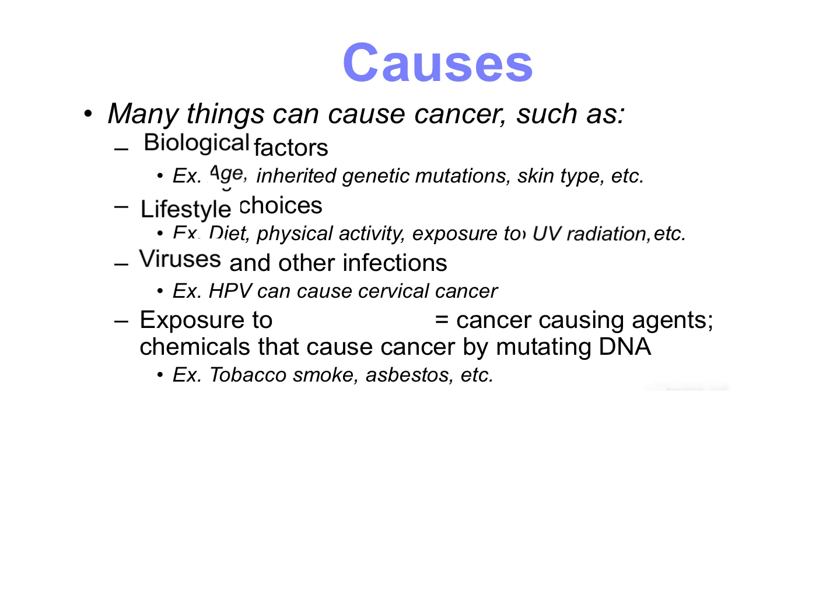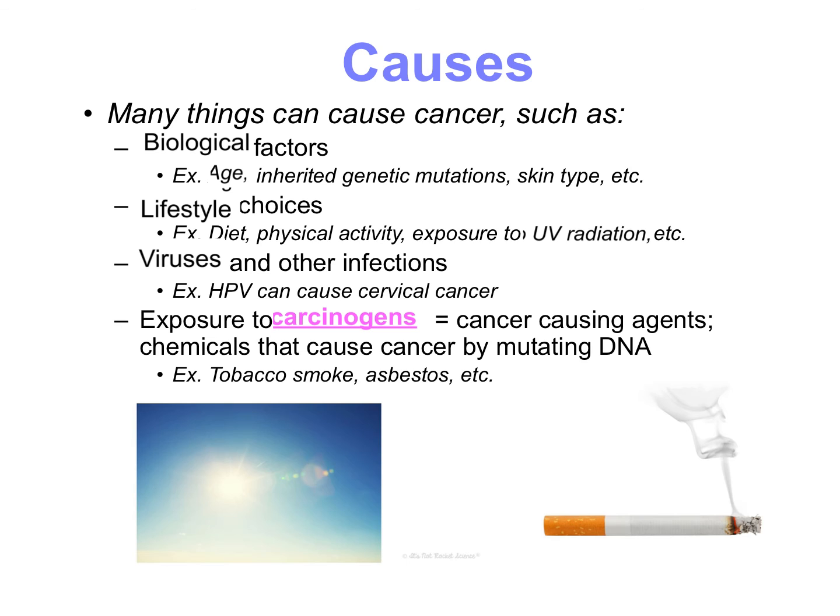And then lastly, our last factor is exposure to carcinogens. And this big long word, carcinogens, means cancer-causing agents. And these are chemicals that cause cancer by mutating the DNA. So just like UV radiation, carcinogens is the category for this. So it can be things like tobacco smoke, asbestos, sunlight. Any chemical that causes cancer is a carcinogen. And so I've included pictures here. We have sunlight for UV radiation, cigarette smoke, and there are many, many others. And so we want to limit our exposure to these carcinogens to help limit our possibilities of ending up with cancer.